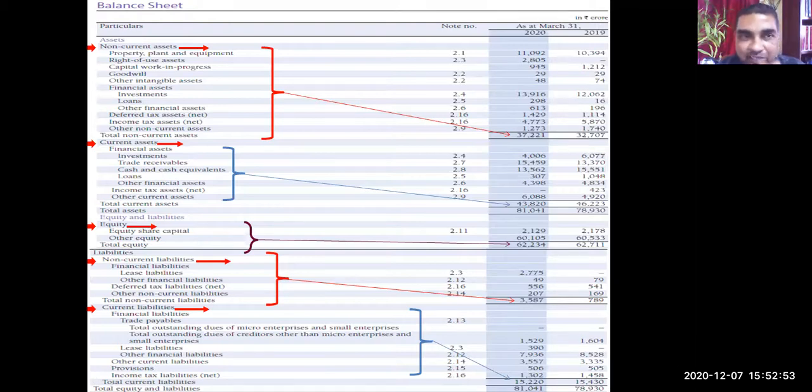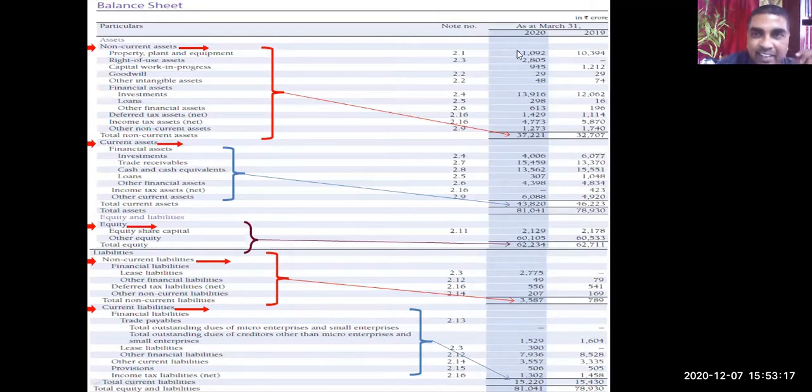This is the balance sheet of the organization, which shows the position of the company. In fact, this is the balance sheet of Infosys Limited. The latest balance sheet, the 2020 balance sheet, is here, and comparative previous year's figures are also there. So one can find out what the changes in non-current assets are, whether they have increased or not.